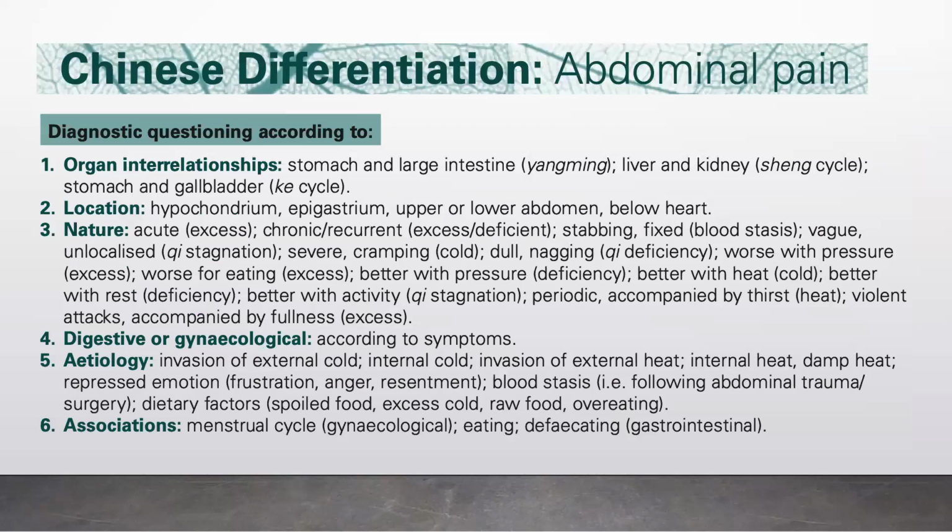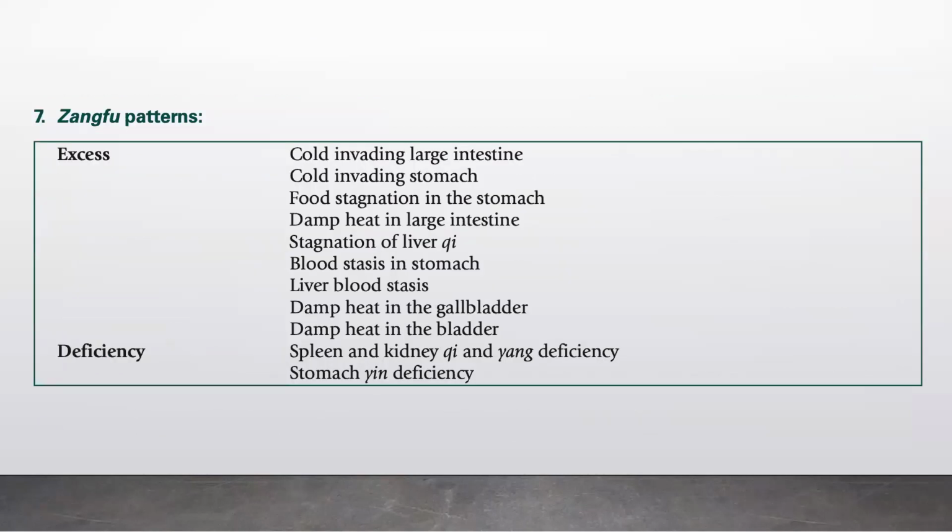So for the associations of these problems, it could be related to menstrual cycle and gynecological cases, or eating and defecating in gastrointestinal cases.